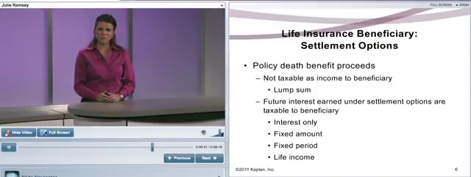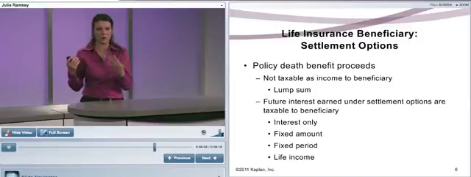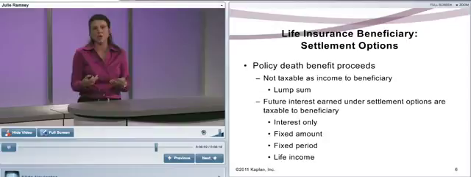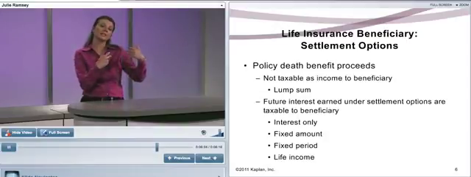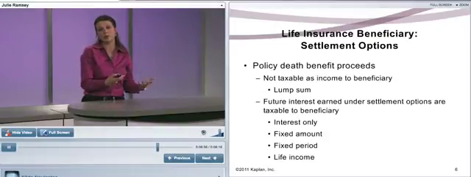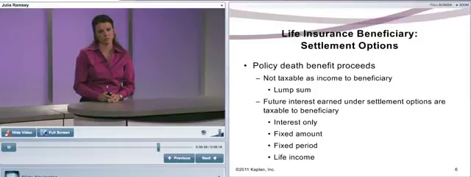You know, this is where the beneficiary says, gosh, I don't know what I want to do with this money. My world has been turned upside down. I don't know if I want to pay off the house. I don't know if I can live in this. I don't know what I want to do with this money. We can take that money, put it in like a savings account, money market account, whatever, but it earns interest.